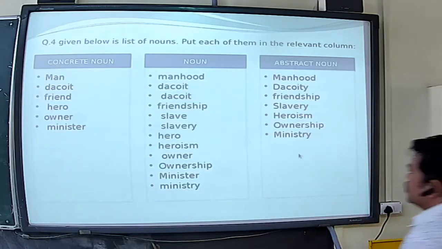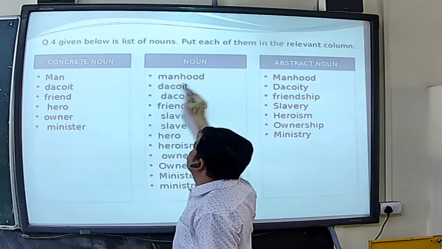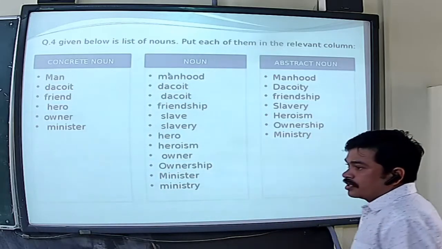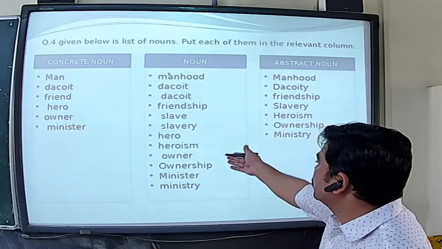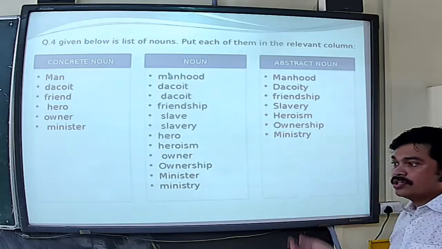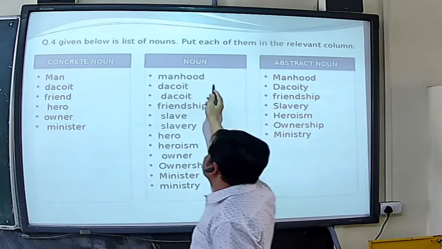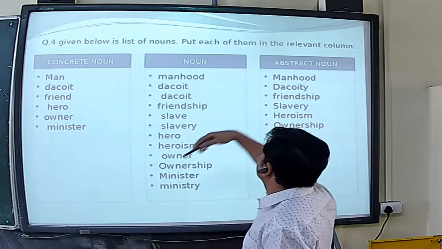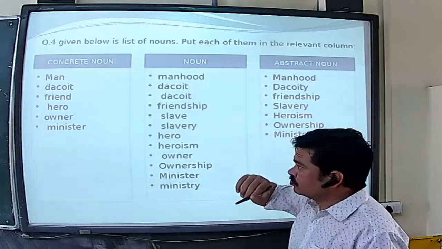Okay, here this one is motherhood. As we understood when we learned the definition, motherhood is a feeling. So we will write this motherhood in the abstract noun column, right?